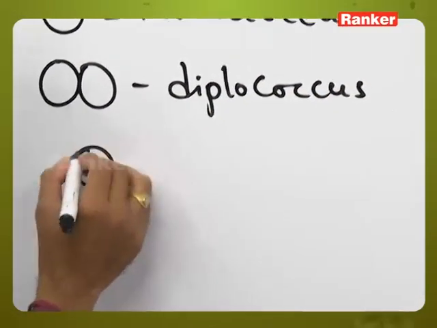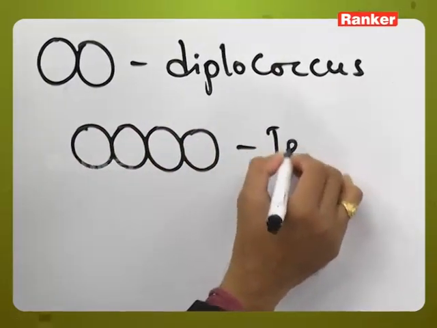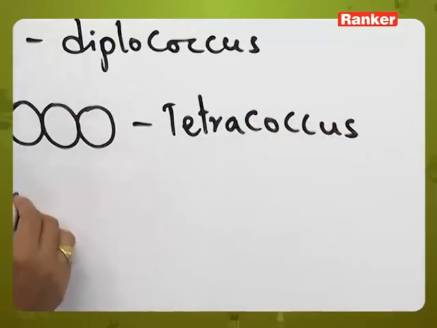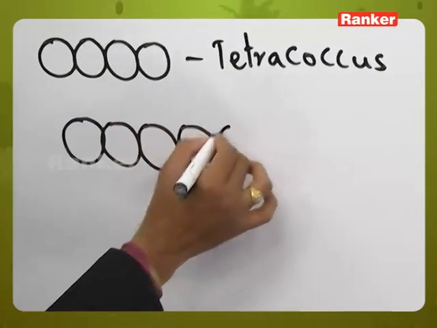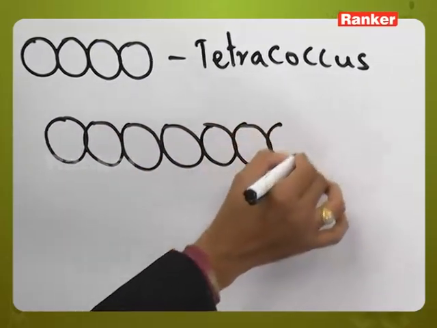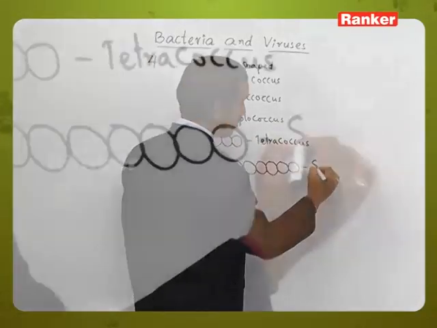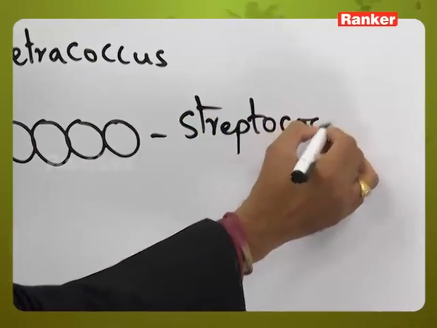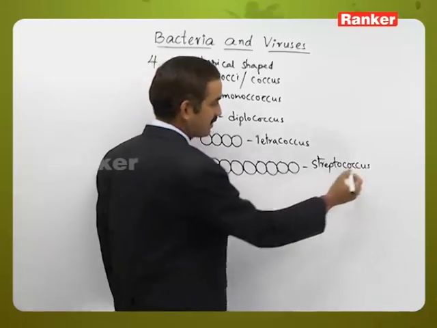If 4 are there in the form of a chain like structure, we call it tetracoccus, and a chain with many such spherical bacteria is called streptococcus. Streptococci we can say plural.